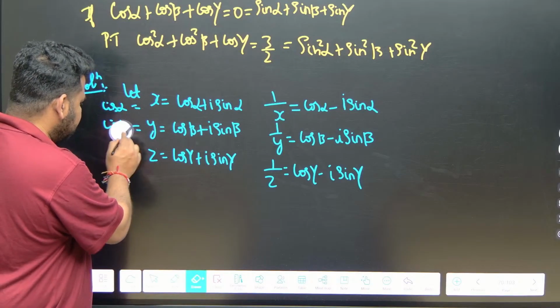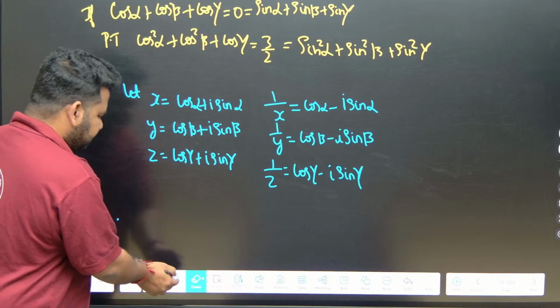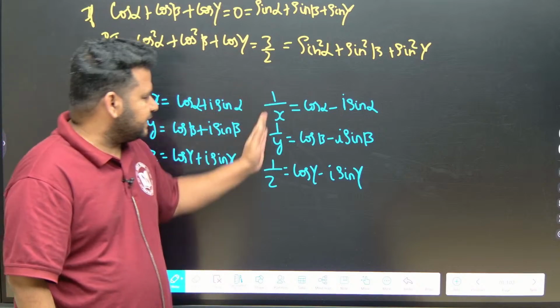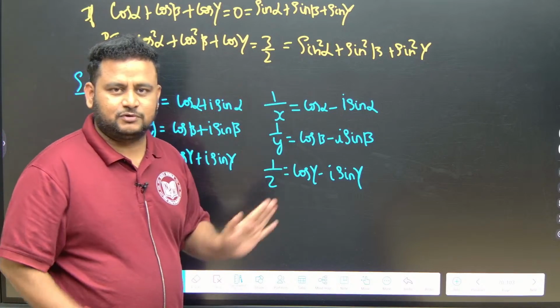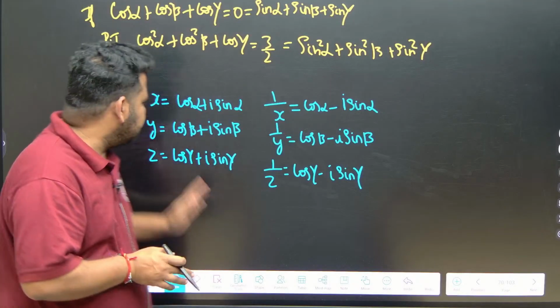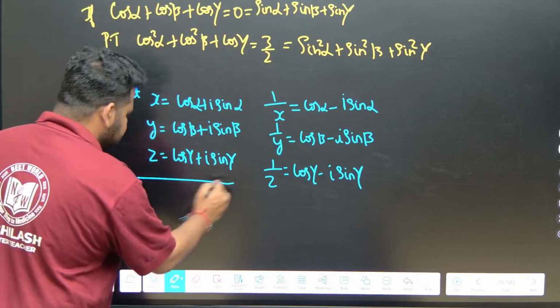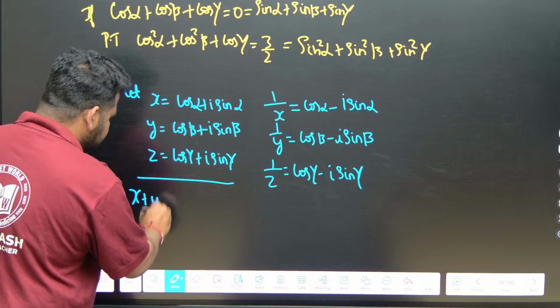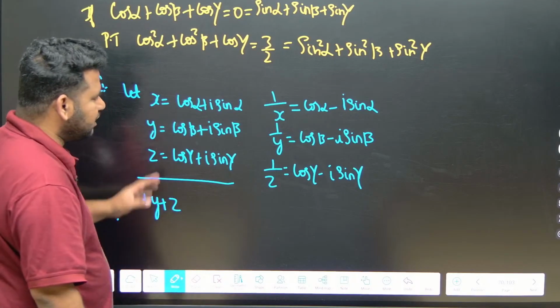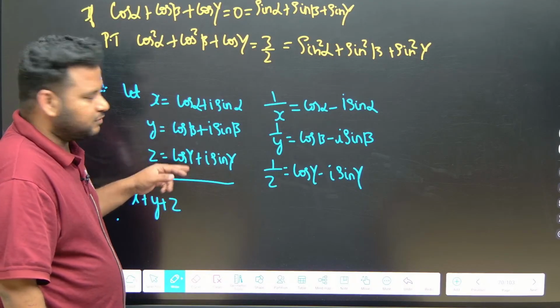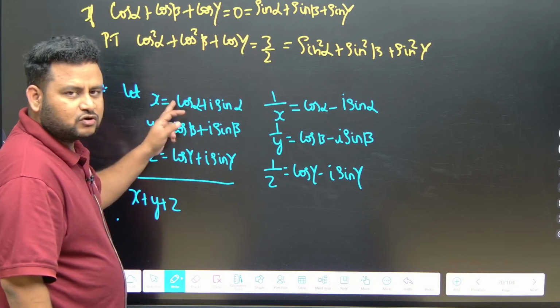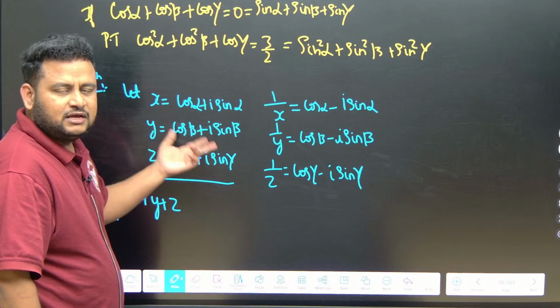Even if you don't write it, it's fine. This is enough. Now 1 by x, 1 by y, 1 by z, take the reciprocal and keep it. Now what we will do? Let us add this. First we will add x plus y plus z. By the addition rule of complex numbers, we add all the real parts together and all the imaginary parts together.